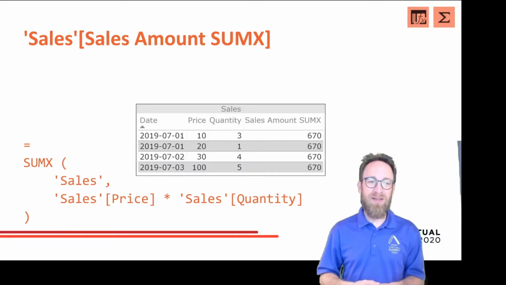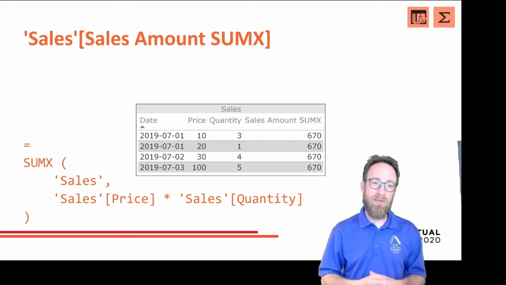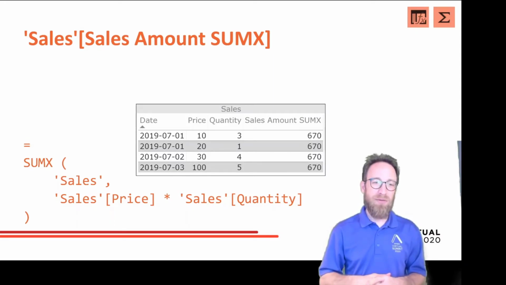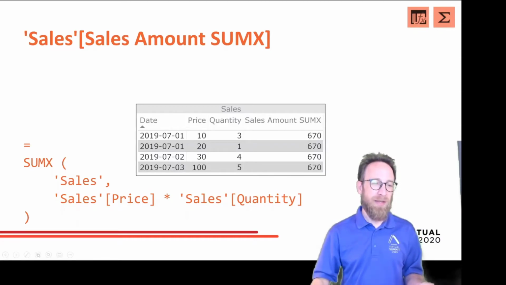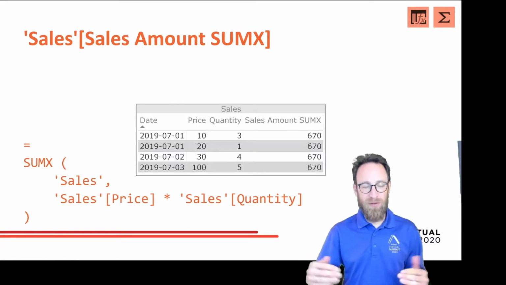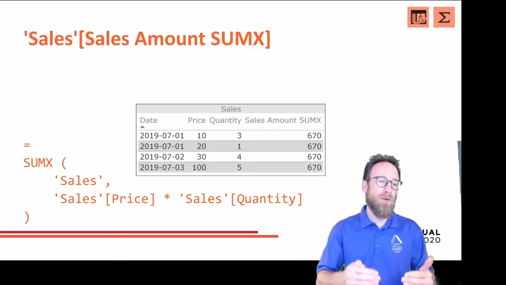So what we get is 670, which is the total of the sales amounts of all rows, in each row. And the reason for that is that this iterator SumX is calculated for the first row, for example, and for the first row it is calculated over the whole sales table.